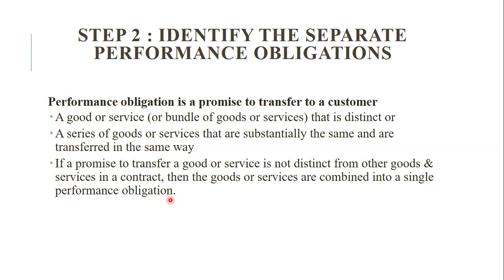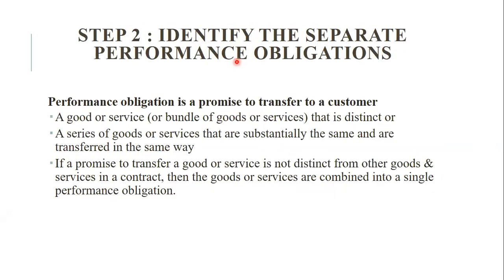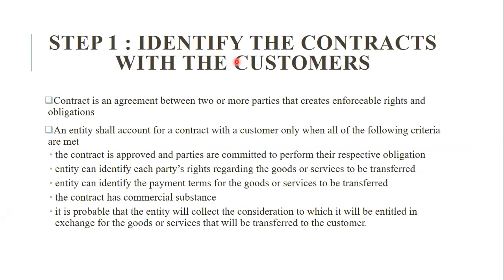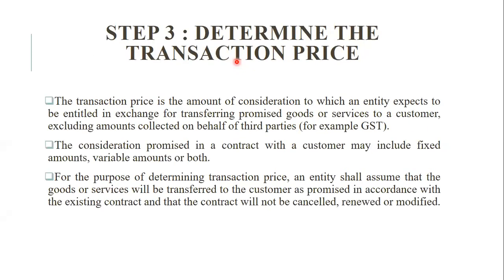Then step number 3, determine the transaction price. की how we determine the transaction price. Step number 3 की first आपण काय केलं, first step होती आपली identify the contract with the customer. Okay, under 115 Indian accounting standard. की आपण पहिले काय केलं की who is identify the contract केला. Then what kind of services or goods or bundle of services or bundle of goods we are providing to the customer. Then identify the transaction price, that is the contract price.